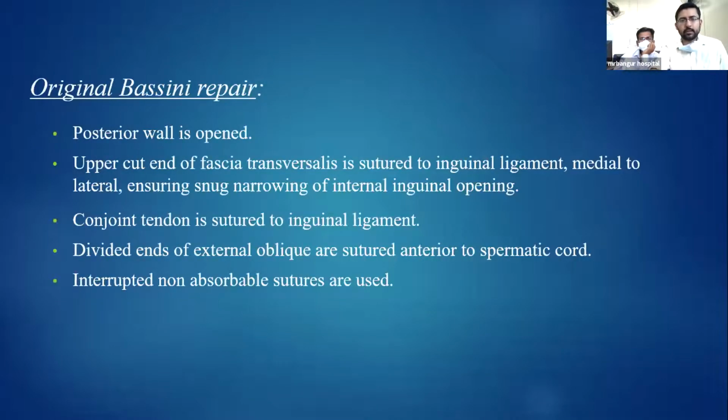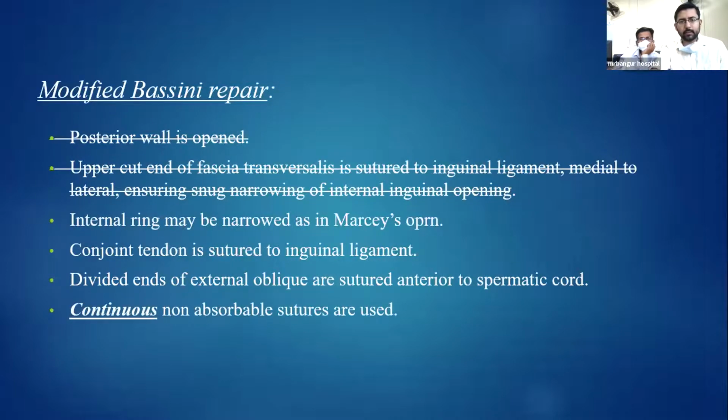Now, in the original Bassini repair, the posterior wall was opened, and the upper cut end of the fascia transversalis is sutured to the inguinal ligament, medial to lateral, ensuring snug narrowing of the internal inguinal ring. The conjoint tendon is sutured to the inguinal ligament, and the external oblique is reopposed, and this is done by interrupted non-absorbable sutures. But in the modified Bassini repair, the first two steps are not done. The internal ring can be narrowed as in Marcy's operation.